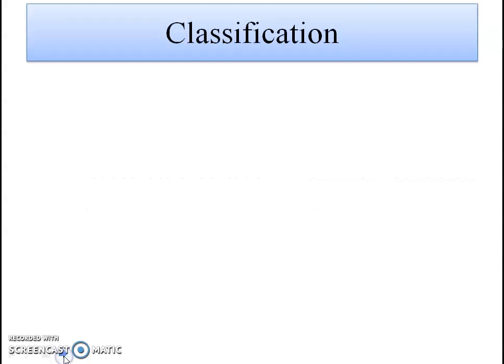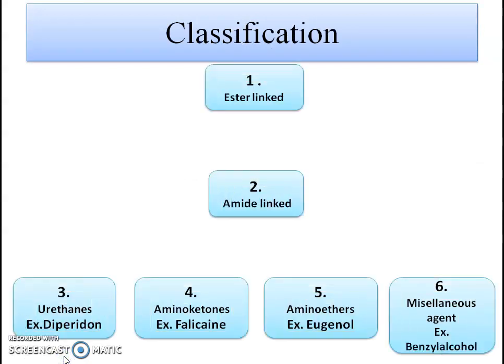Then classification. Generally, local anesthetics are classified into 6 categories. First category is ester-linked local anesthetics. Second is amide-linked local anesthetics. Third is urethanes. Fourth one is aminoketones. Fifth one is amino ethers. And last will be the miscellaneous agents.